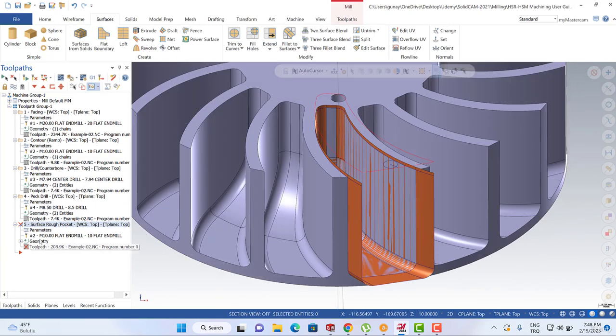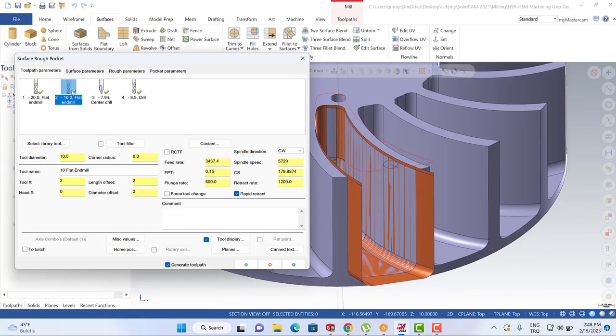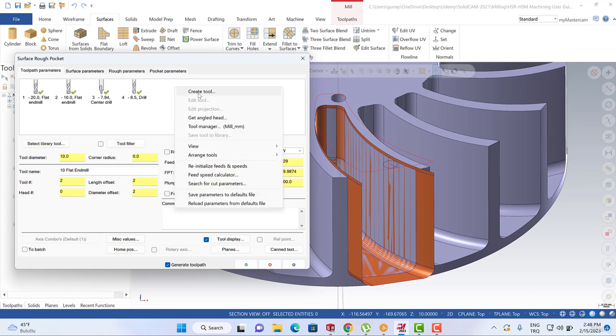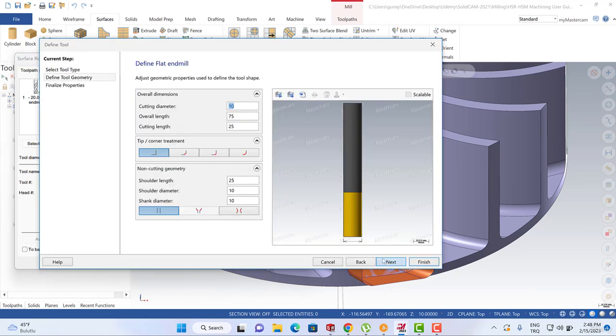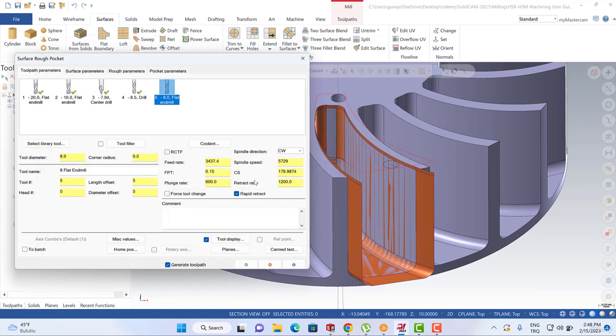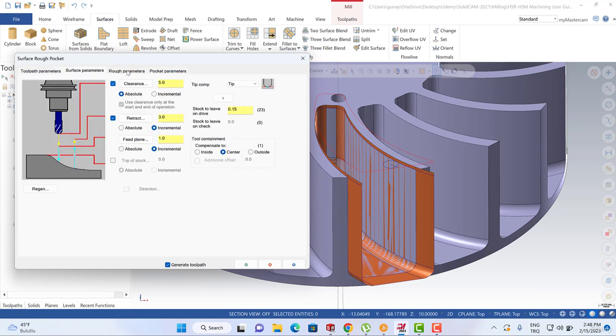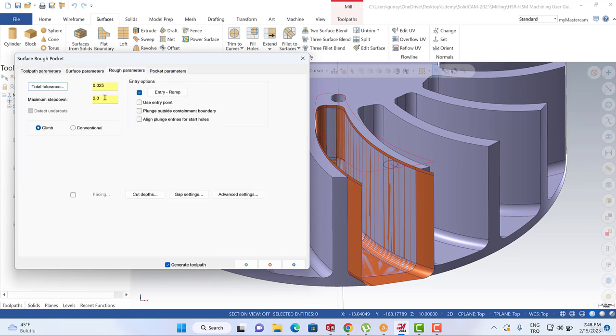Okay, let me change my tool diameter. I'm going to turn to create new tool, and my new tool can be 8 millimeters diameter, and the surface parameters and rough parameters can be conventional machining.